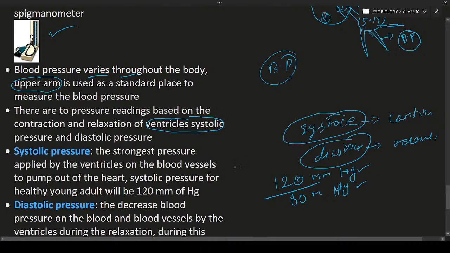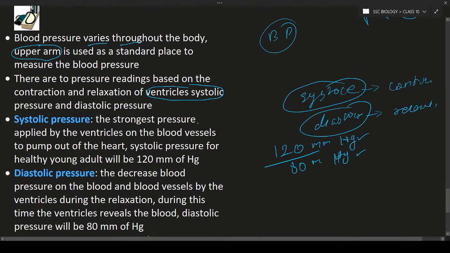Systolic pressure means the strongest pressure applied by the ventricles on the blood vessels to pump blood out of the heart. That is known as systolic pressure. Diastolic means the decreased blood pressure in the blood vessels. When the chambers of the heart, like the ventricles, are relaxing, the blood pressure in the blood vessels also decreases. How much does it decrease? That is 80 mm of Hg. Hence it is 120 by 80 mm of Hg.